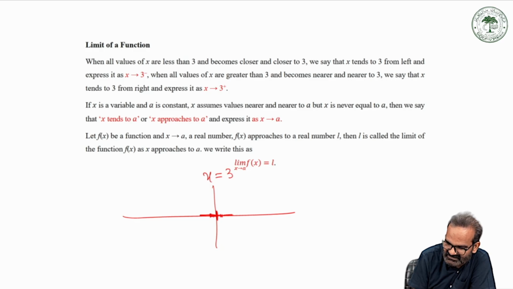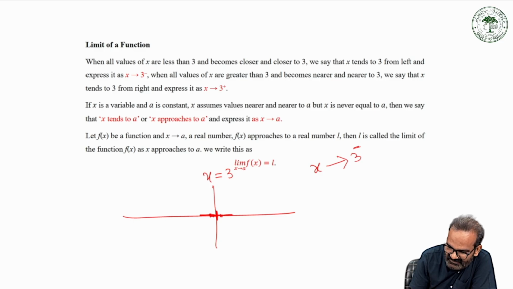When you move nearer and nearer to x equals 3 from its left, we say we are approaching the point, x tends to 3 from the left, and we write it mathematically as x tends to 3 negative. Negative means our position is before 3. All the values on the left-hand side of 3 will be less than 3.